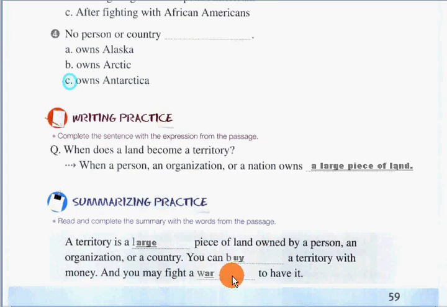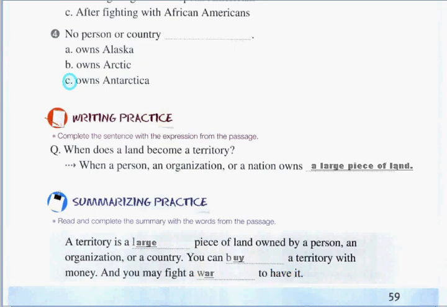Okay, so now let's read it again. A territory is a large piece of land owned by a person, an organization, or a country. You can buy a territory with money, and you may fight a war to have it.